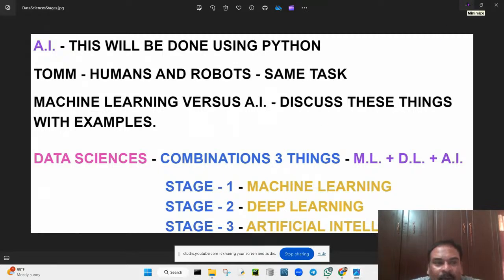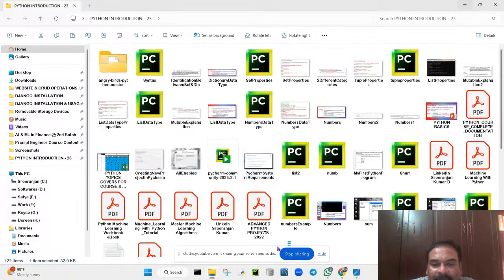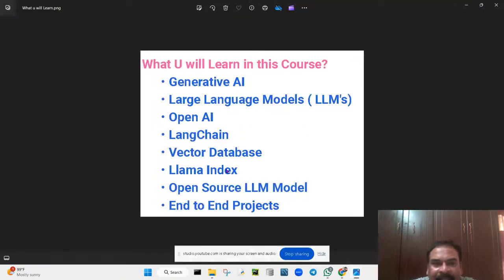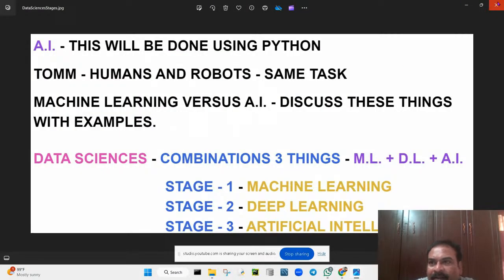Now, what is machine learning? We came across this particular question. For this particular question, we got the answer. You can see here, for this particular question we got the answer. What is that?